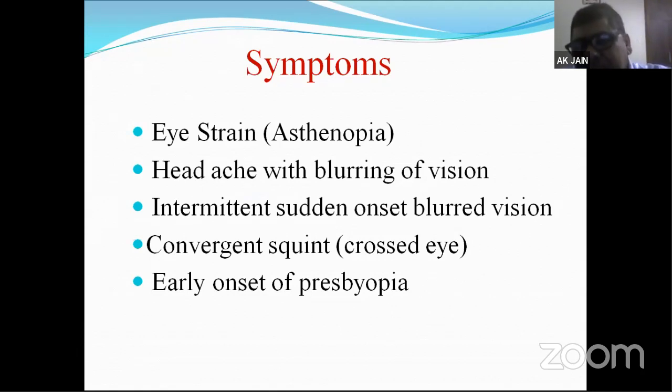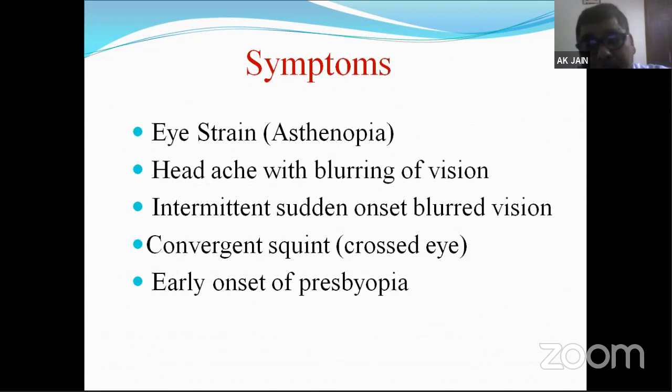Why am I detailing these many symptoms? Students used to ask me in my lectures, even in the visual lectures and the physical lecture: Sir, you explain these symptoms because when I checked the paper, I have seen all symptoms written like a cocktail of myopia, hypermetropia, everything mixed up.